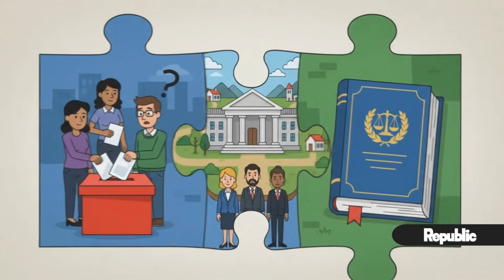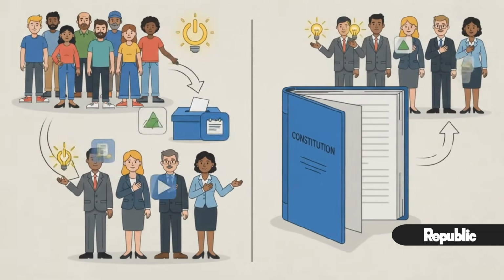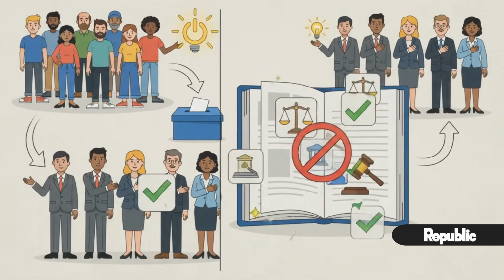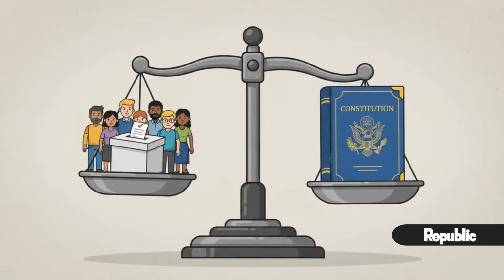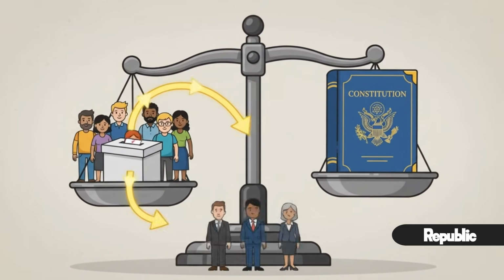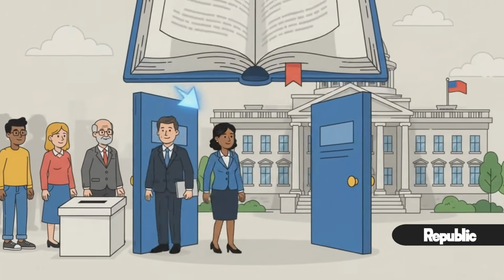It isn't. Democracy describes who holds political power, the people. A republic describes how that power is exercised, through elected representatives operating under the rule of law. That's the key. A republic is designed to balance the will of the people with the limits of a constitution. Elections choose the leaders, but the law limits their authority, because in a republic, no leader is supposed to be